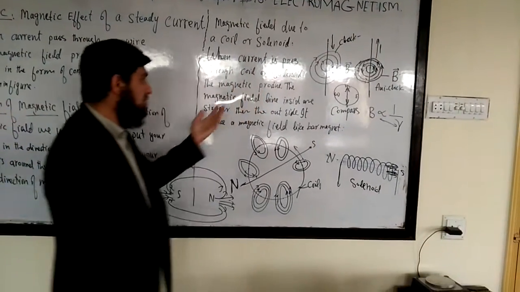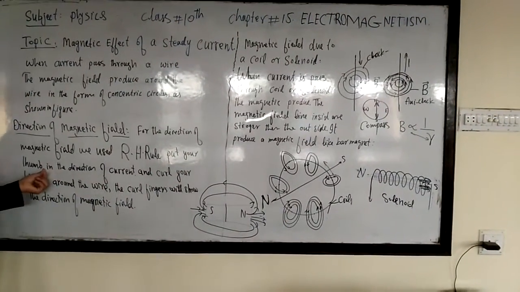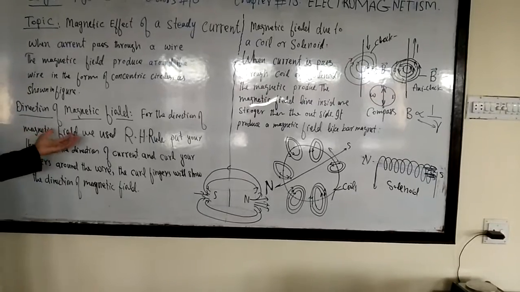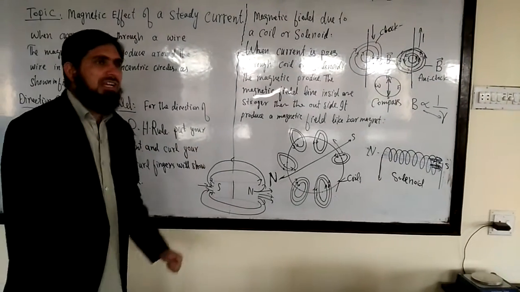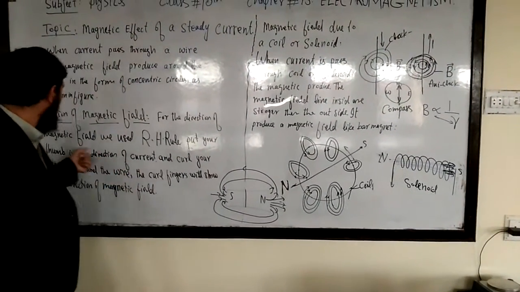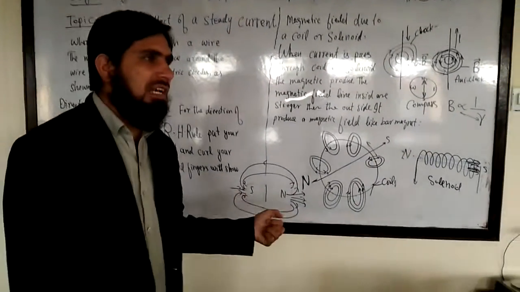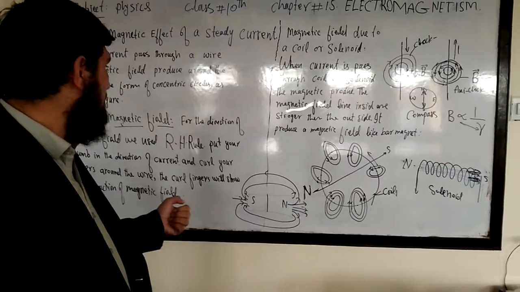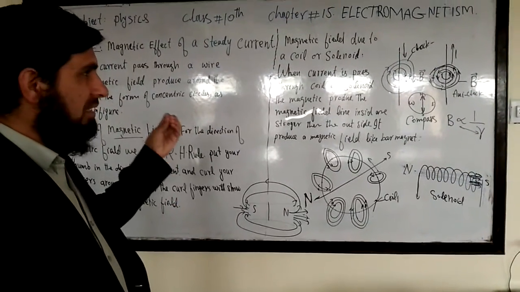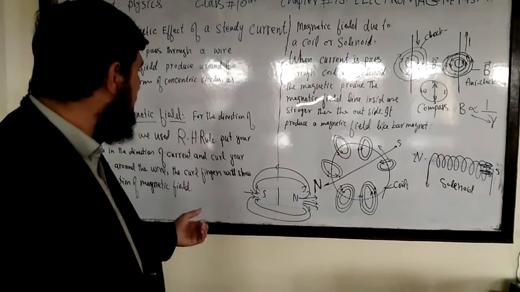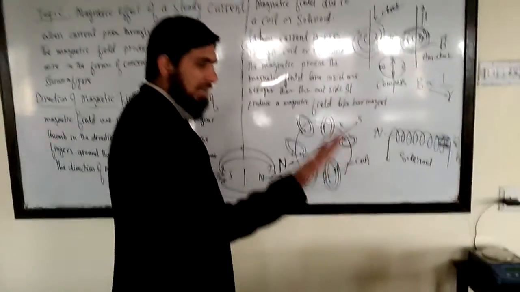So for this we will study the right hand rule. What is the right hand rule? For a current carrying wire with steady current, you can find the direction of the magnetic field by your right hand.